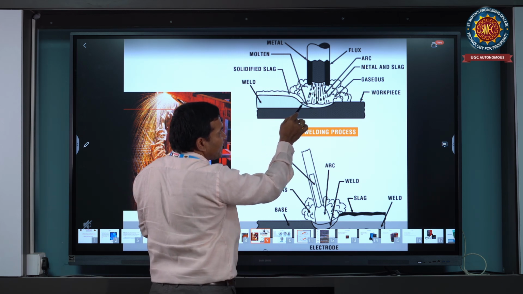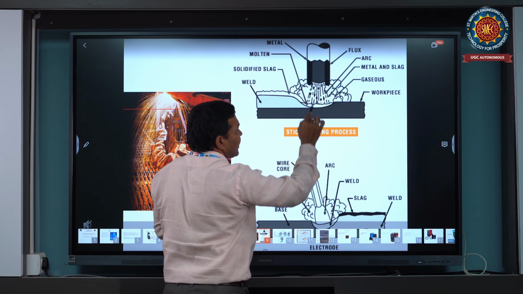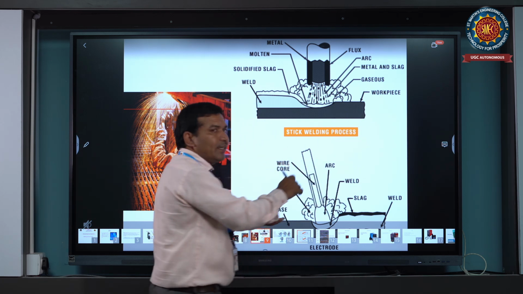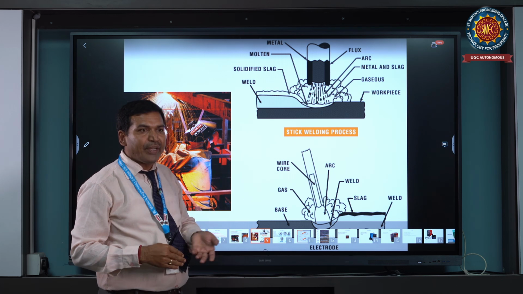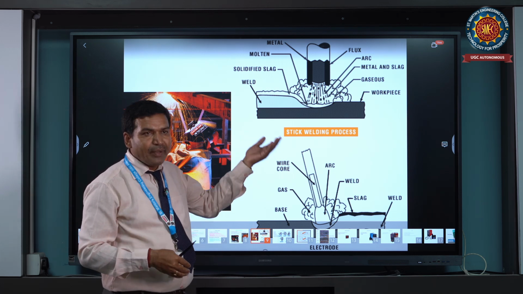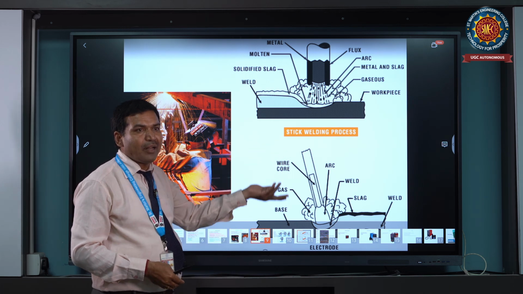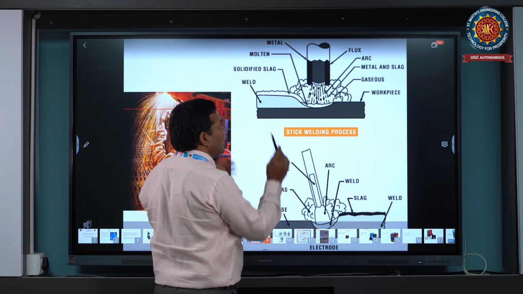It is deposited on the surface area, and gases are prevented by the flux material, avoiding atmospheric gases. If they enter, oxygen forms an oxide layer. After 1 year, 2 years, 3 years, corrosion will increase and strength will fall. It may affect the mechanical properties of the base metals.